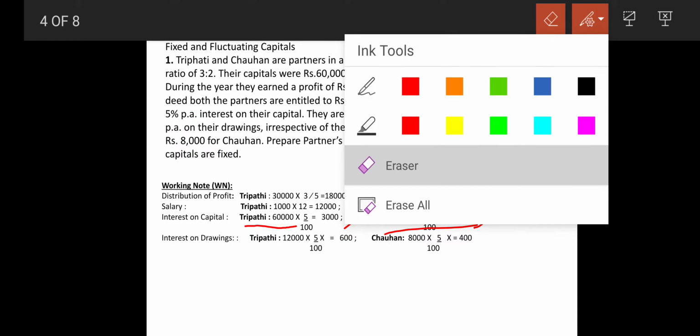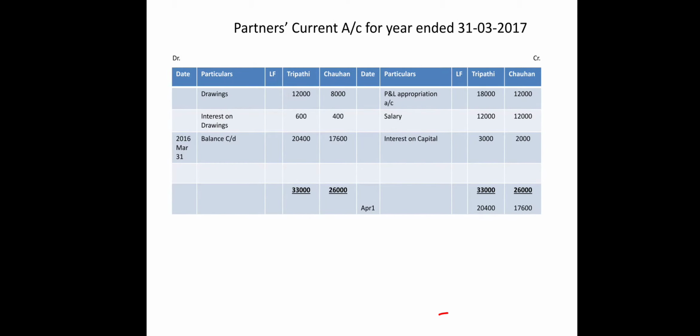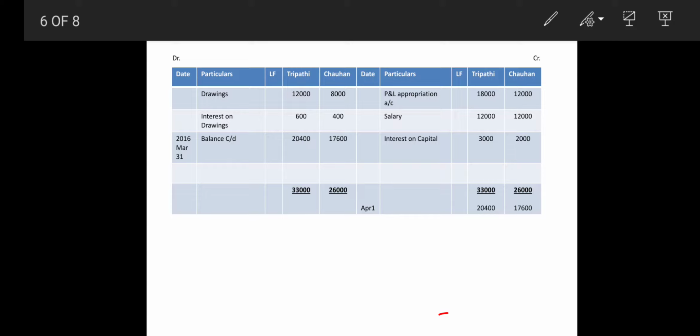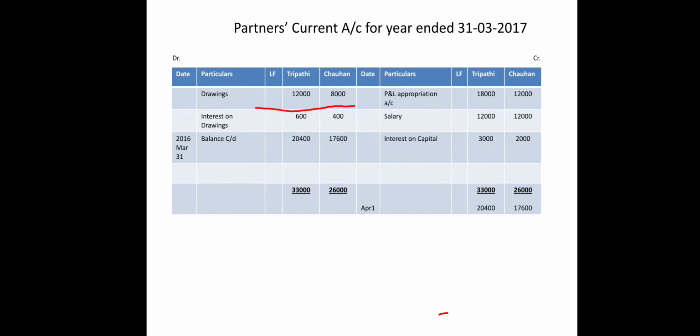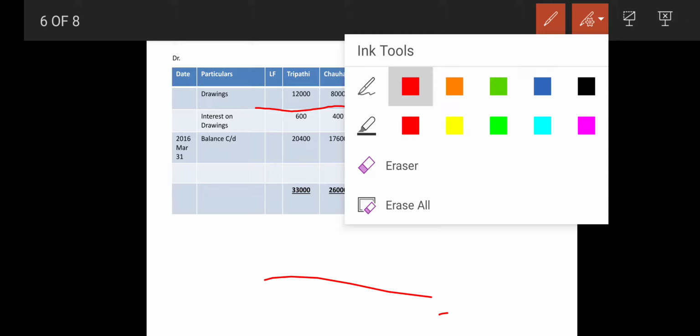So we will first transfer drawings to the current account. Come to your partners' current account, drawings 12,000 and 8,000. Now we need the working for interest on drawings. Interest on drawings is charged at 5%. The same working note I have given, so we will move towards the working part of this.